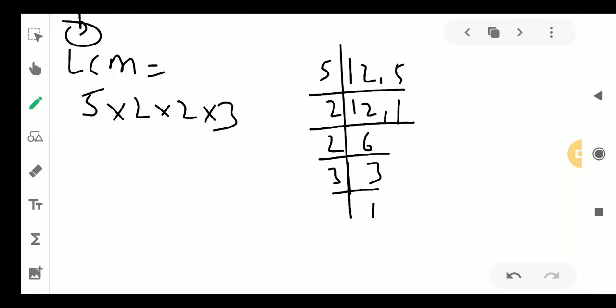Now what are we watching? 5 as it is, and 2 4s are 4, 4 3s are 12. So two numbers were there with us, 5 and 12, and when we find the LCM by the long method or direct prime factorization method, we are simply multiplying them. So it will come 60. Here we have to understand this: if the given numbers have no common factor except 1, by observation, then we can simply find the LCM by multiplying them.